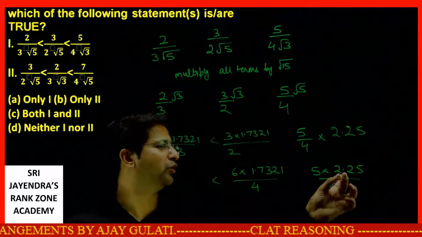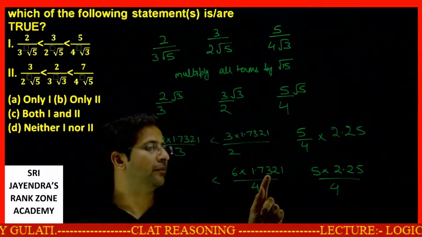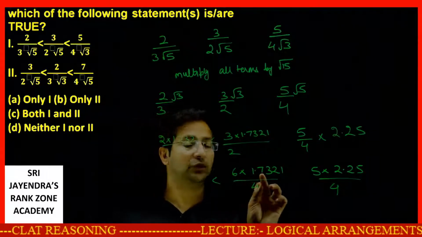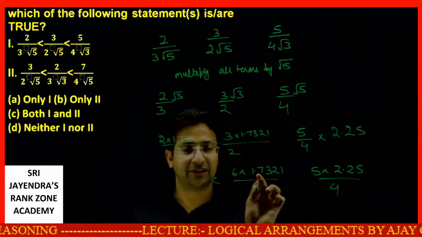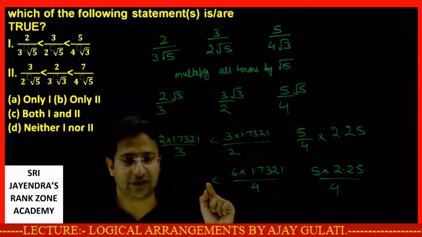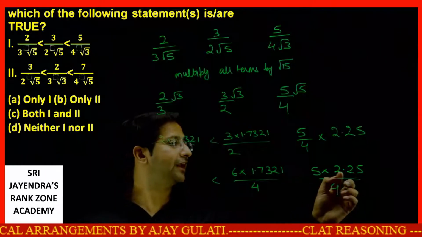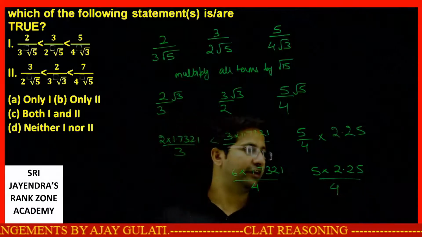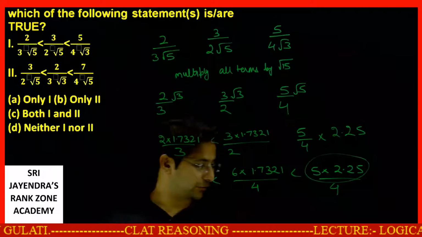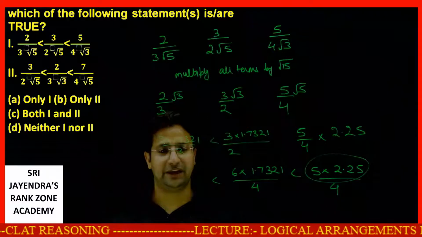5 into 2.2 is 11. 6 into 1.7321. 6 into 1.7. In fact, 6 into 1.8 will be 10.8. This is clearly more than 11. So definitely this is the biggest. You can multiply that also easily. So this is the biggest one, very easily solved.